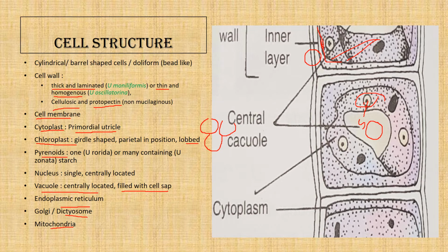But the main point is that the cell has a parietally positioned chloroplast that is girdle shaped. The girdle shaped chloroplast is characteristic of Eulothrix, and pyrenoids can be one to many depending upon the species. That is, in Eulothrix rorida it is one, and in Eulothrix zonata it has many pyrenoids.